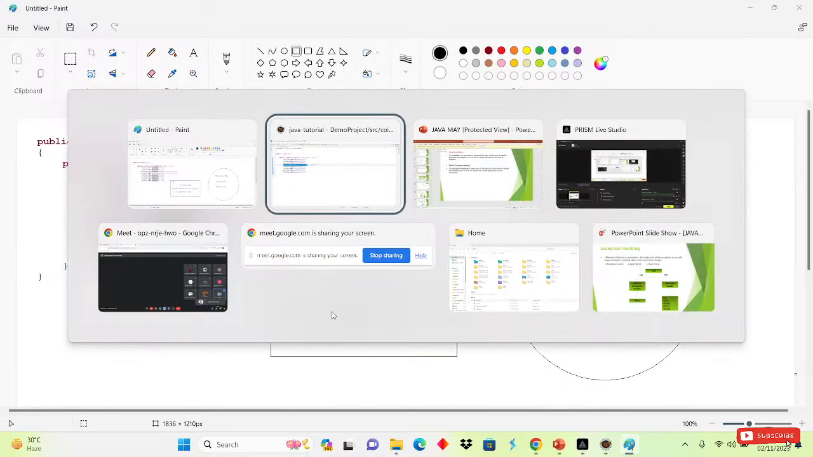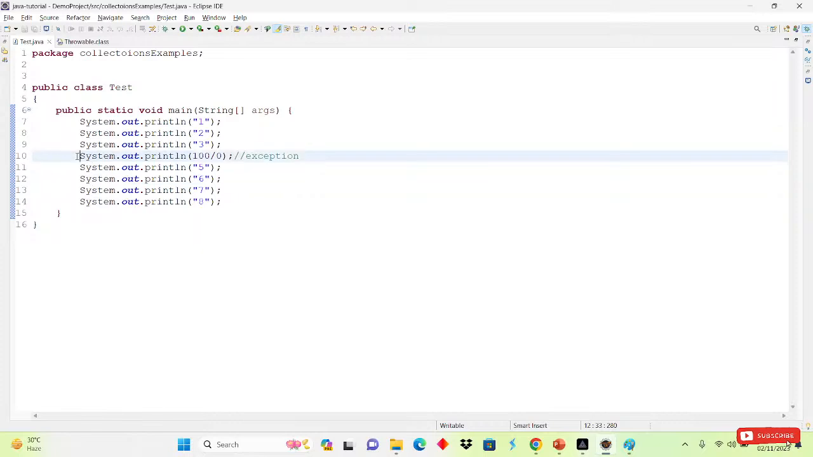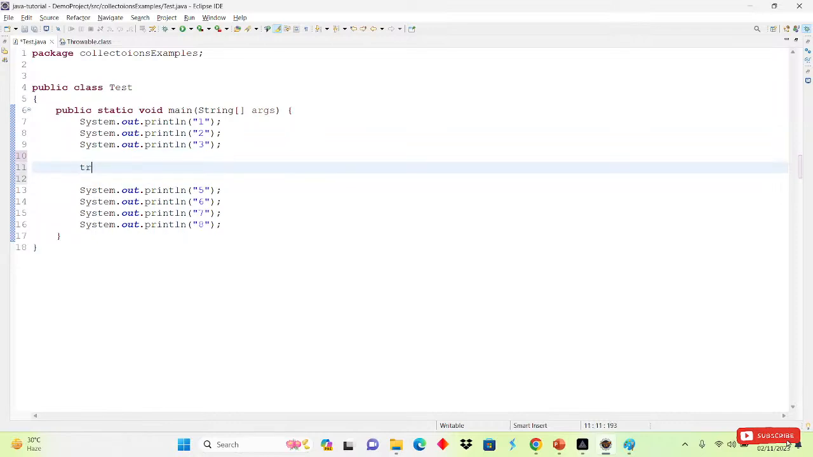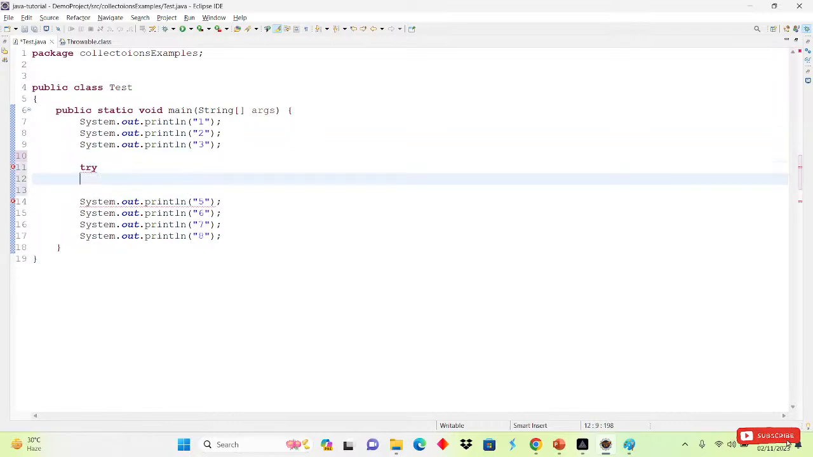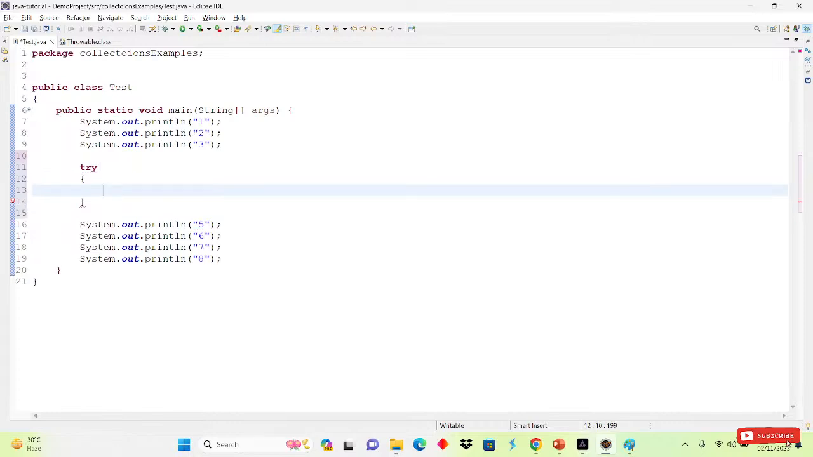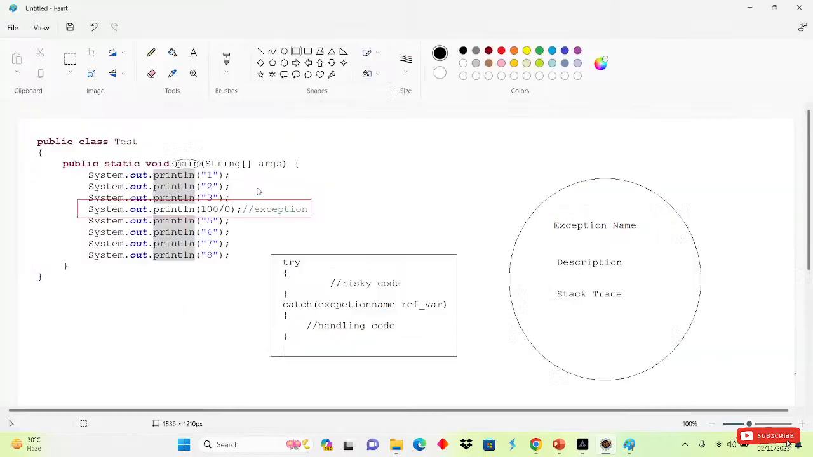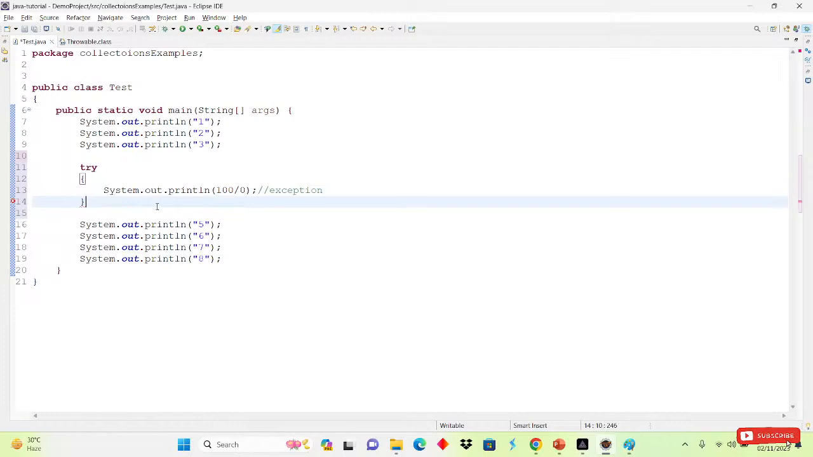We will try this simply. I will cut this line for now and write it into the try block. To write a try block, we simply write try, then open and close curly braces. I know that maybe in this line our exception occurs, so I am writing this line inside the try block, because we have to write the risky code into the try block. With the try we also have to write the catch block.